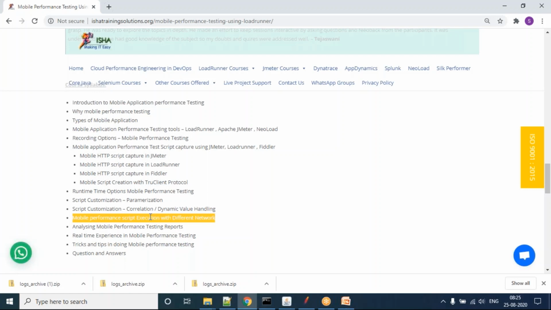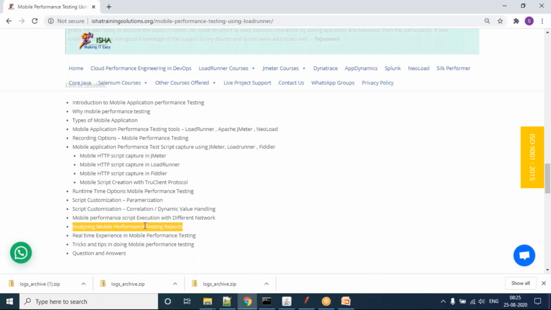So how you are going to change the bandwidth and the network condition, and how it is going to impact your testing. That level of discussion also we are going to do, guys. And then you are going to do the report analysis just after the execution of our mobile script: how the report is actually extracted and how we are going to do the analysis, that also we are going to cover.